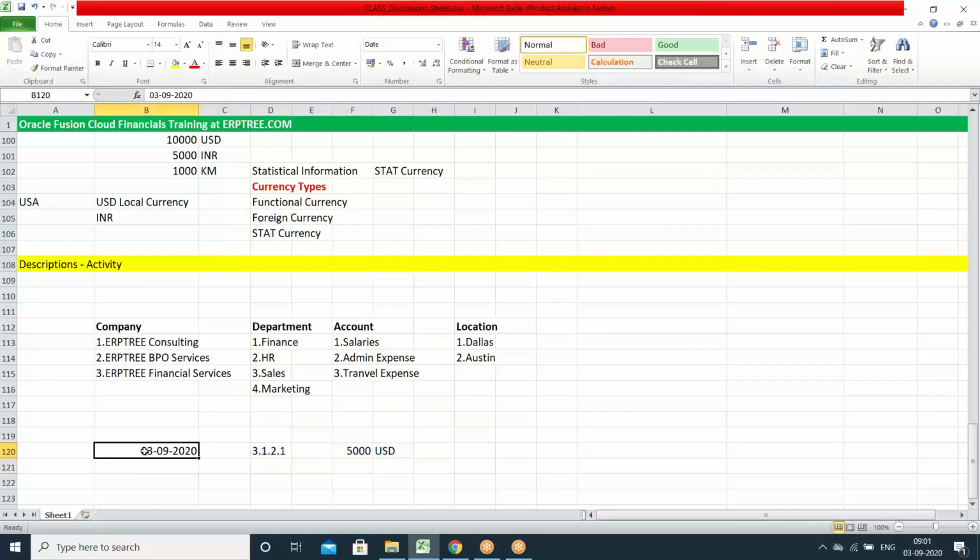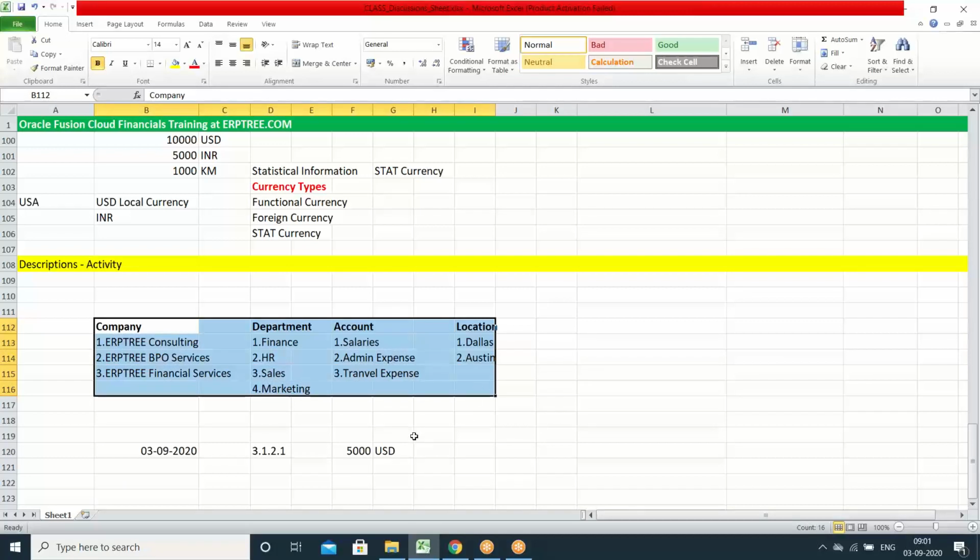If you want to record the transaction, you require the calendar. For that you have to create the calendar ready in the system so that you can capture the date, and you have to maintain the currencies in the system so that when you record the transaction, whatever amounts you are entering, you can address with a specific currency, that could be functional or foreign currency. And to capture the description, what details you want to capture as a part of the transaction, those details you have to maintain in the system.